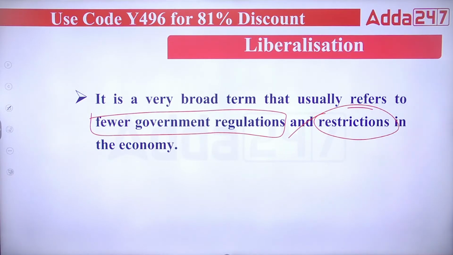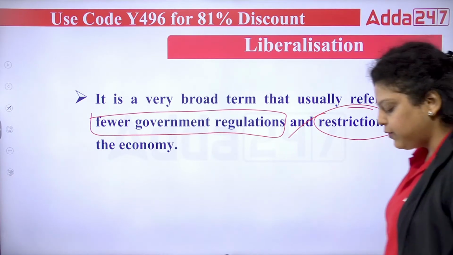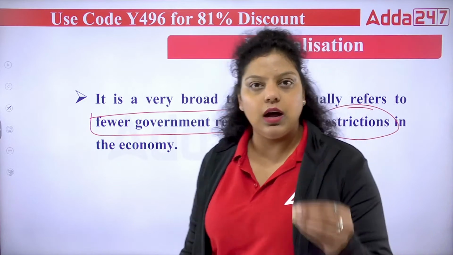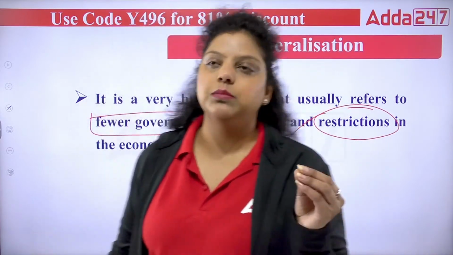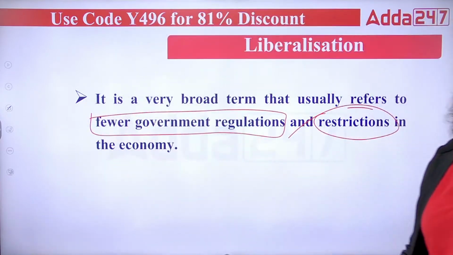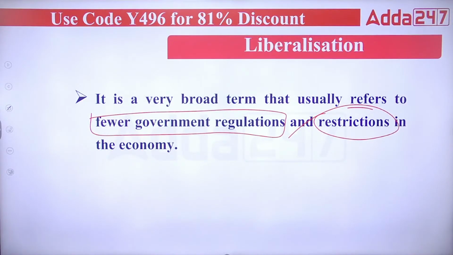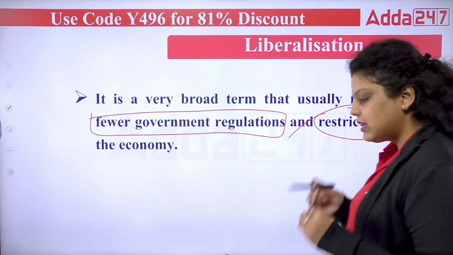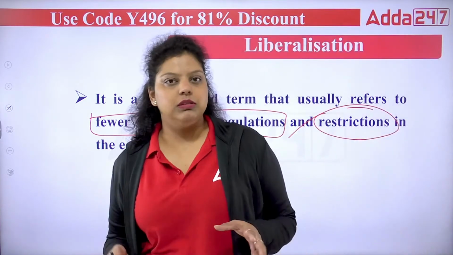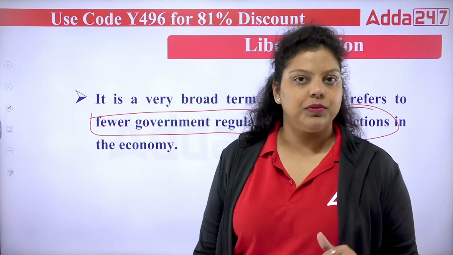It refers simply to the relaxations given by the government to the people to start their business, to work in the country. That is known as liberalization. So when the government liberalizes trade, it means that the government has removed the tariffs, the subsidies, the taxes, the restrictions from the business. That is known as liberalization, right?